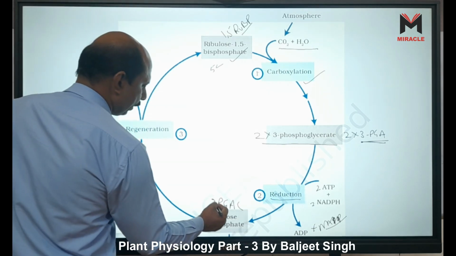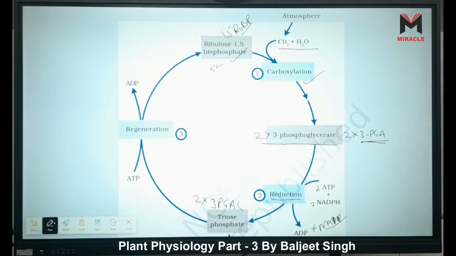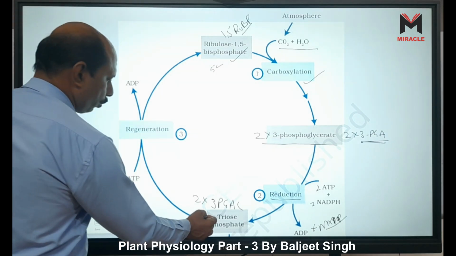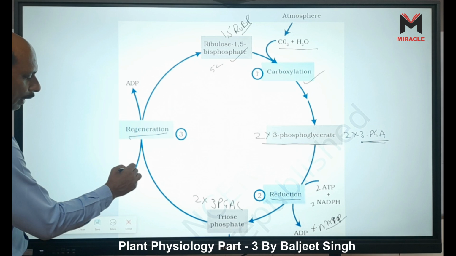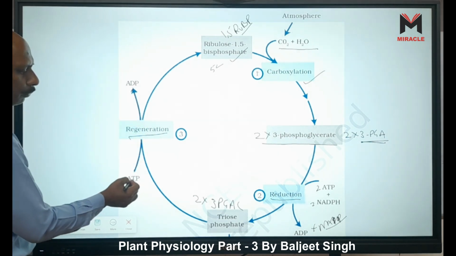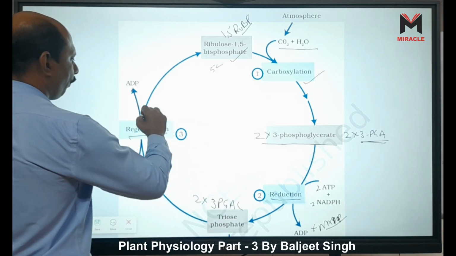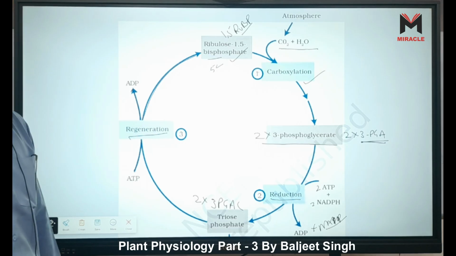Two molecules of 3-PGAL are formed, and these two molecules of 3-PGAL go through regeneration by using ATP. Look here, one ATP, one phosphate is attached, and they form ribulose 1,5 bisphosphate.